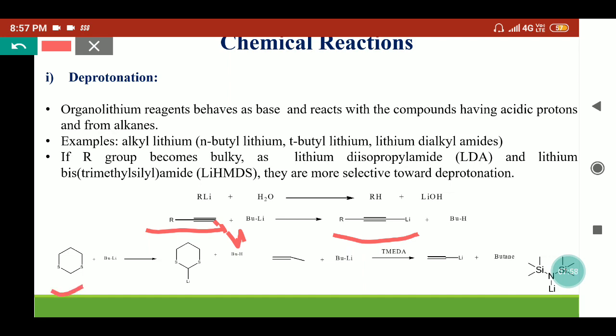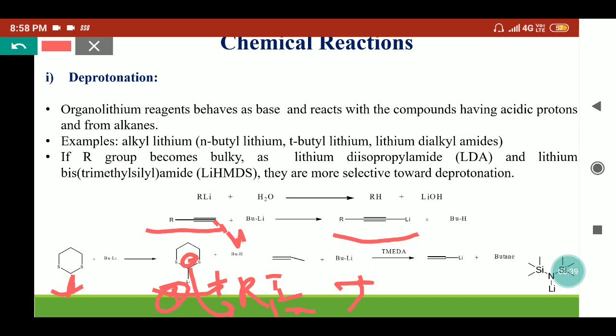Similarly, if 1,3-dithiane is treated with the butyl lithium, because of the acidic nature of this proton, this will form the lithiated 1,3-dithiane, which is a very useful reagent to prepare carbonyl compounds. Here, if this reagent reacts with alkyl iodide, because of the nucleophilic nature of this carbon and lithium being positively charged, this negative ion will attack on this alkyl group and iodide will be replaced. So alkylation will occur. On further hydrolysis, it will provide the keto groups or aldehyde groups.